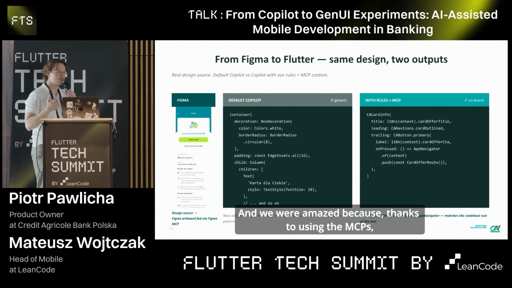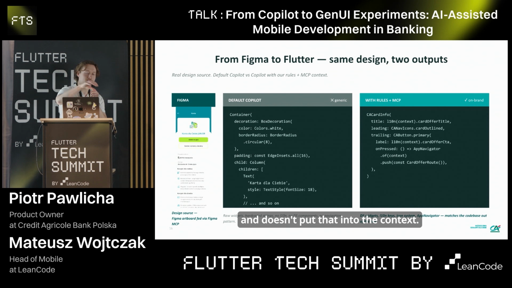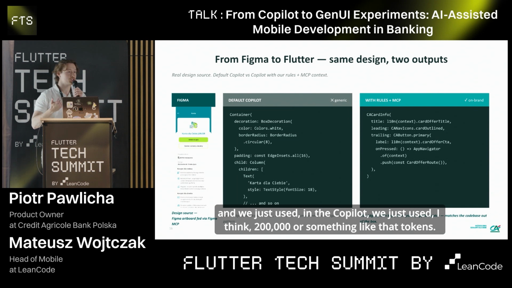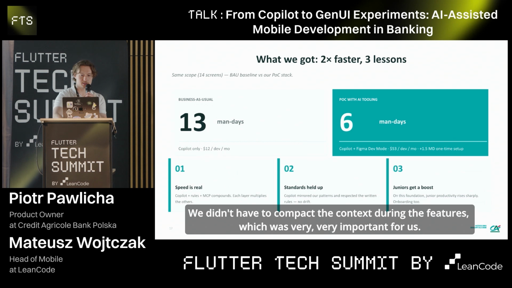And we were amazed because thanks to using the MCPs, that cut a lot of stuff so that AI doesn't navigate to that stuff and doesn't put that into the context, we observed that for a whole screen, a whole feature, we just used in Copilot, I think, 200,000 or something like that tokens. So we didn't have to compact the context during the features, which was very important for us.